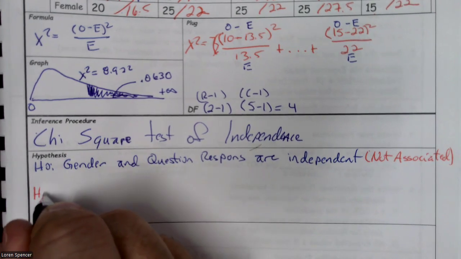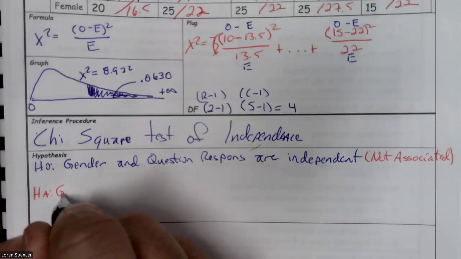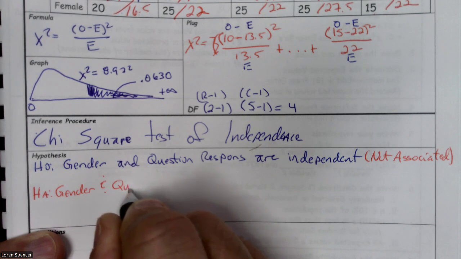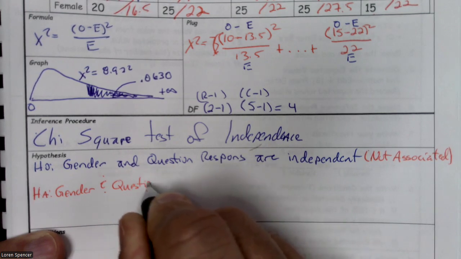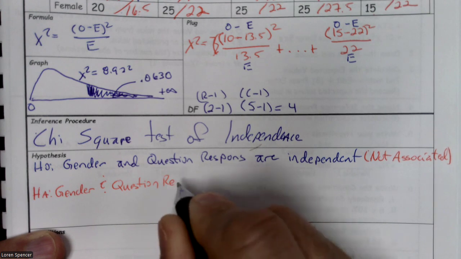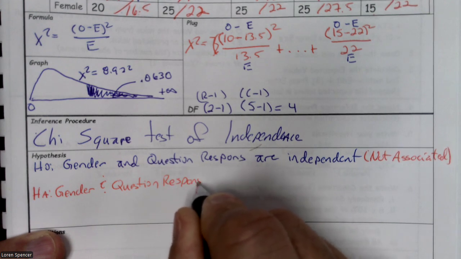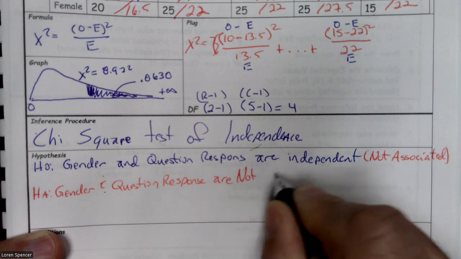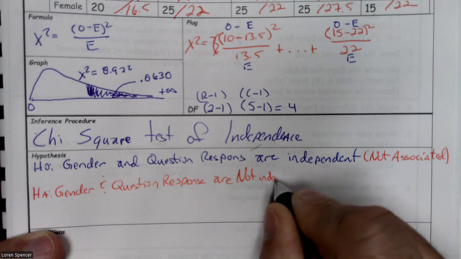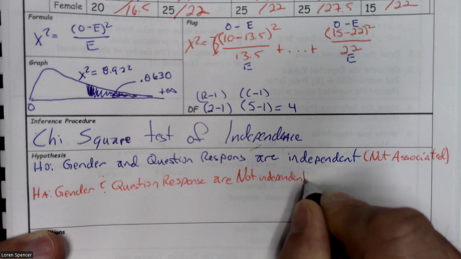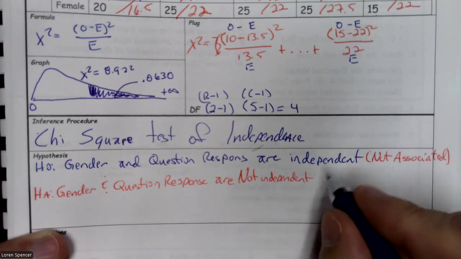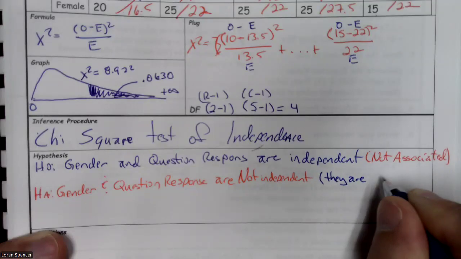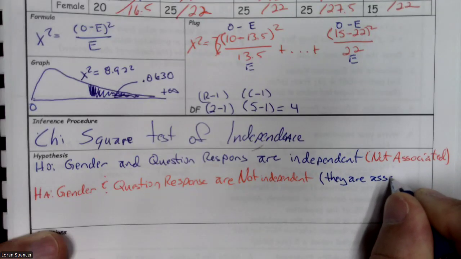The Ha is going to be gender and question response are not independent. And you're going to say they are associated.